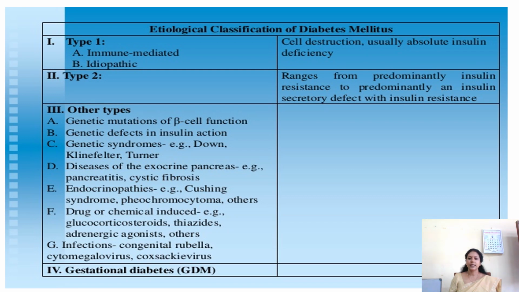And the last one is gestational diabetes, which is what we are going to discuss today.